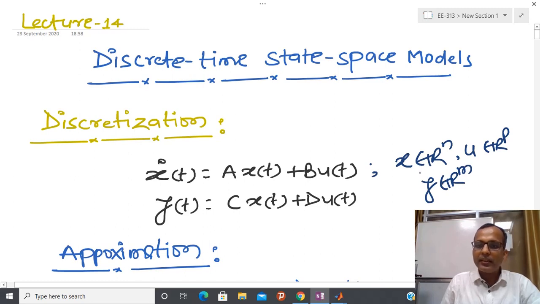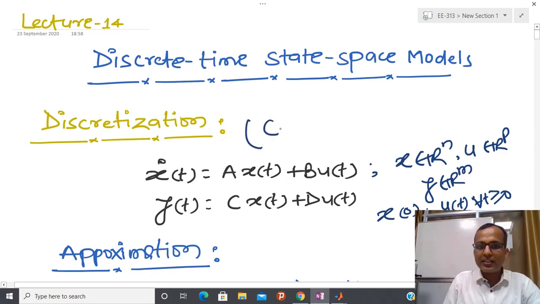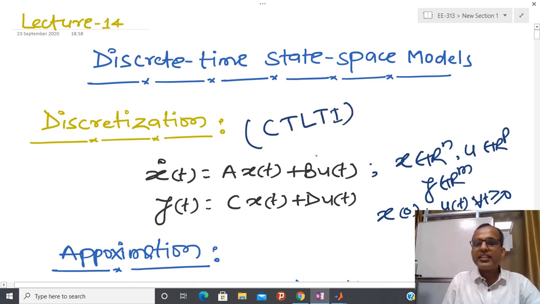If I have some information of the initial condition, and I know u(t) for all t greater than or equal to 0, then I can calculate the output of this system. So this is basically a continuous time LTI system, and the generalized continuous time LTI system can be represented like this.